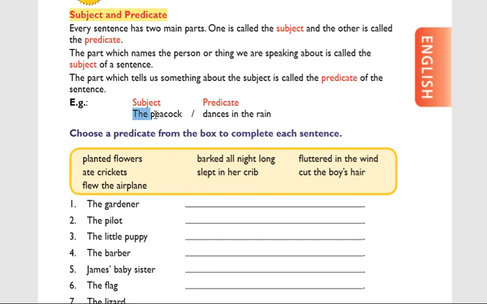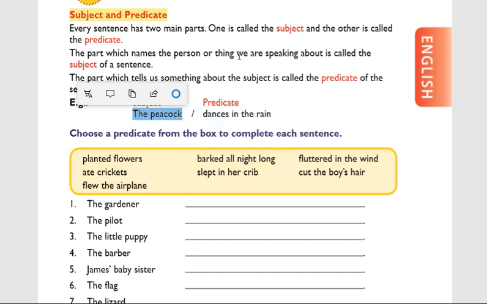Take for an example, the peacock dances in the rain. Now apply. What is the part which names the person or a thing? Peacock is not a person, and not a thing, it is one bird. So the part which names what we are speaking about. In this sentence, the peacock dances in the rain, we are speaking about what?